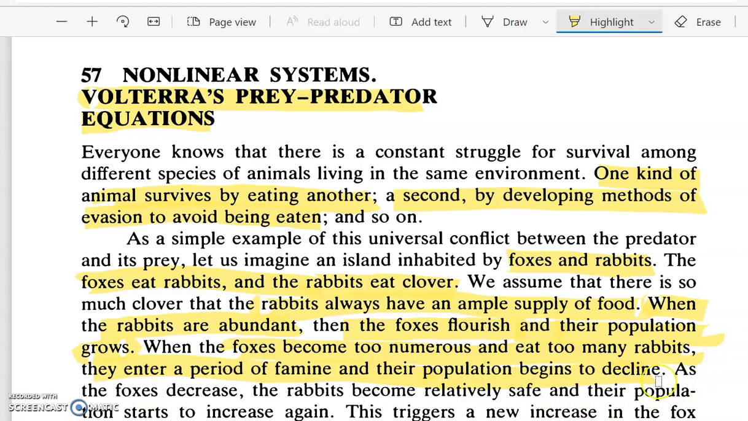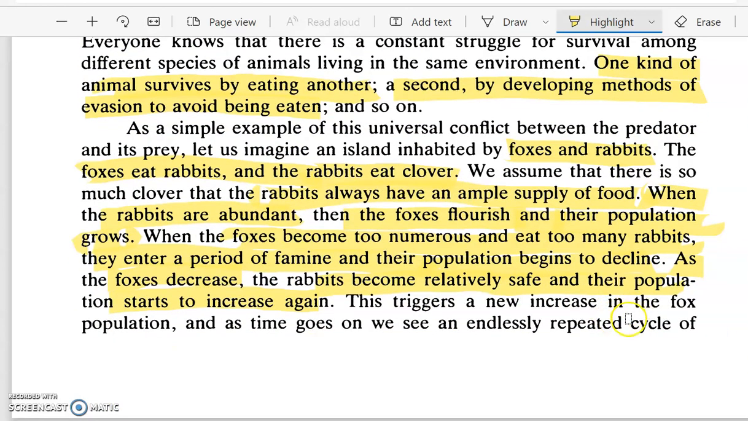As the fox population decreases, the rabbits will start growing. The rabbit population will again begin to increase, and this will again bring back the same situation.